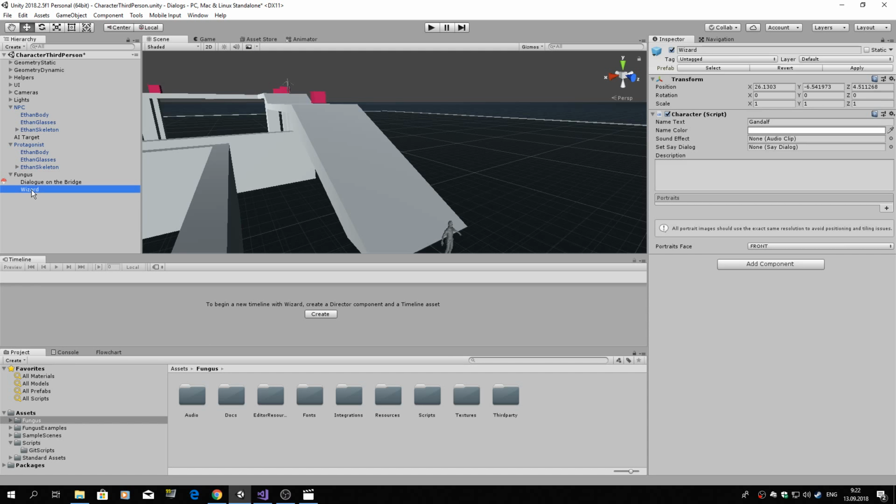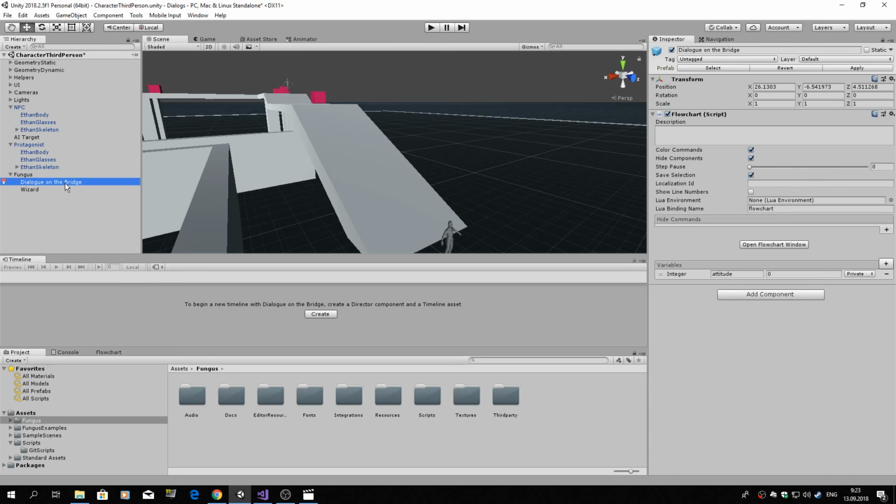I have a game object wizard, and it contains character script. Character script is an entity that represents character across all Fungus dialogues in all Fungus flowcharts. So it contains name of the character, it can contain portraits, description, and so on. Here we have only name Gandalf. And here we have a flowchart.